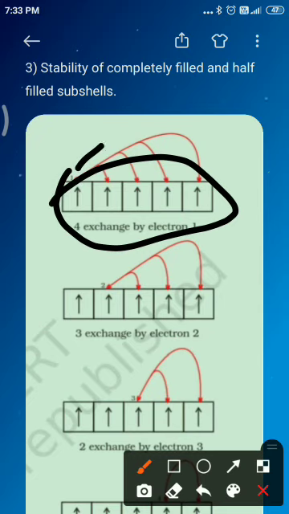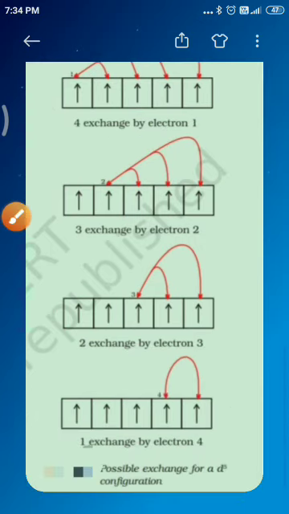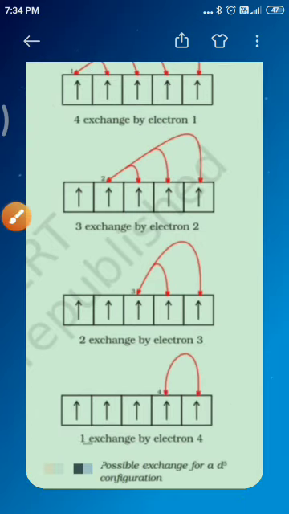It starts from one electron. This is divided into 5 parts, each subshell having one electron. So there are exchanges of electrons from 1 to 4: 4 exchanges by electron 1. Second step, 3 exchanges by electron 2. Third step, 2 exchanges by electron 3, and the fourth is 1 exchange by electron 4.